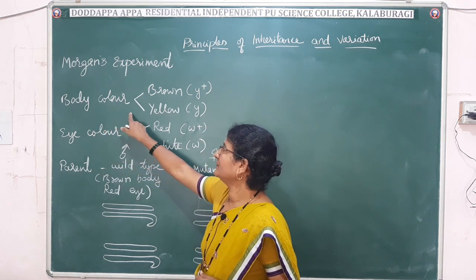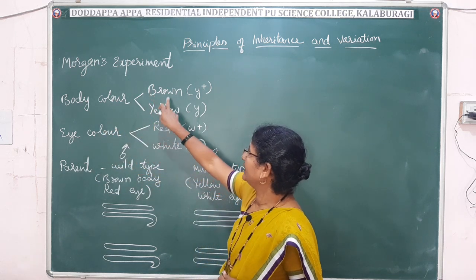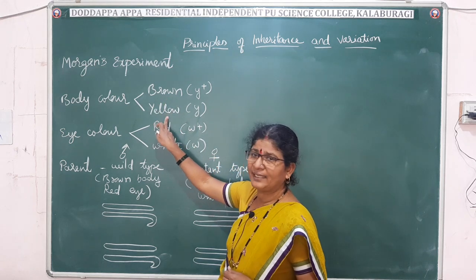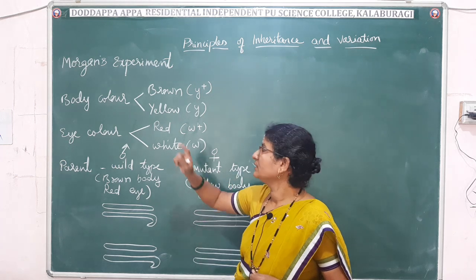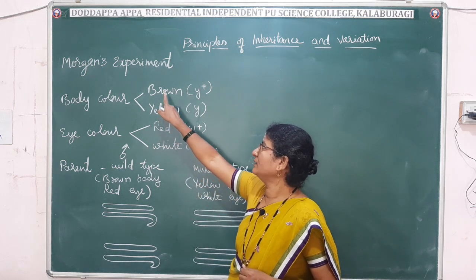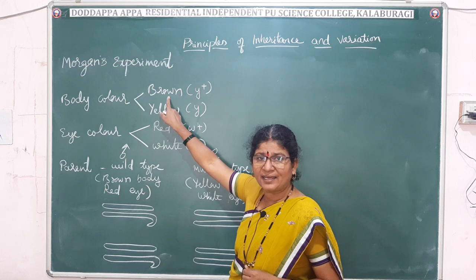In body color, two colors were there, brown body and yellow body. Morgan did not use the capital letter for the dominant or wild character.